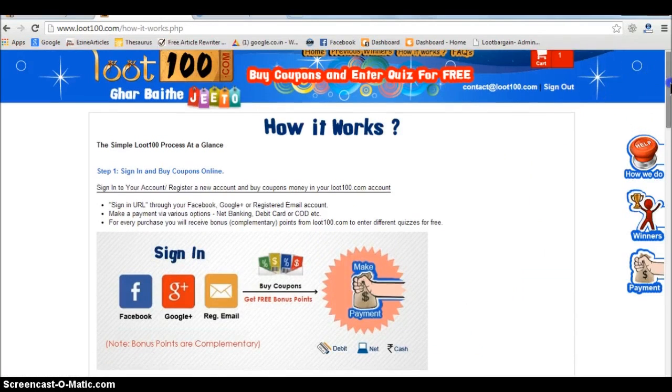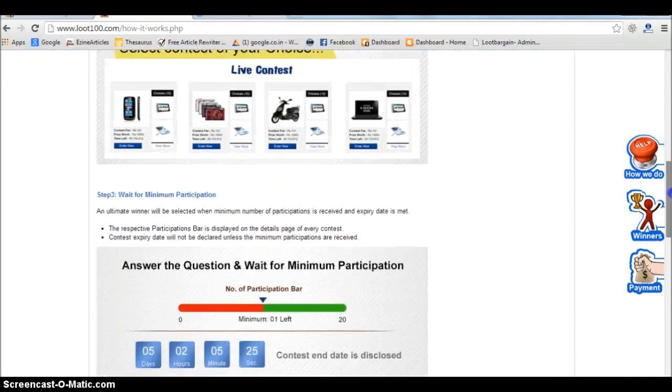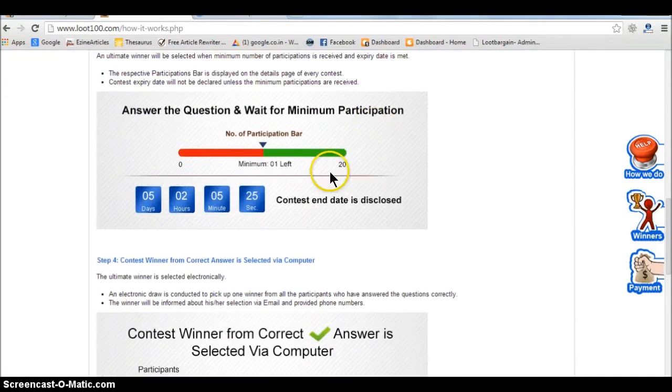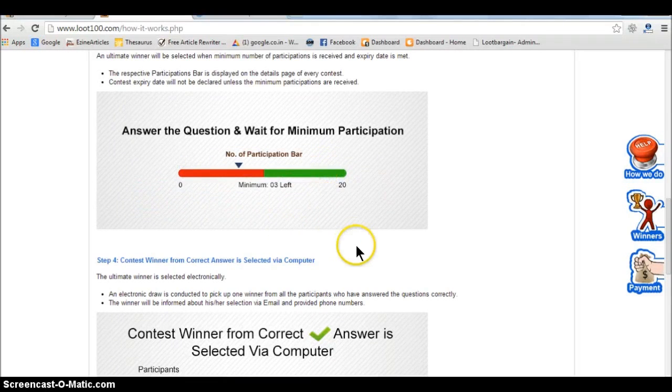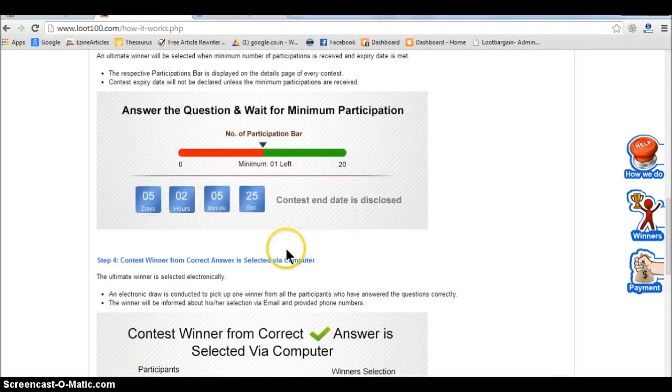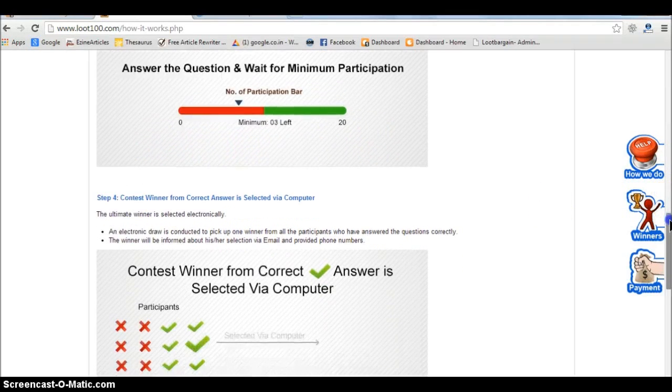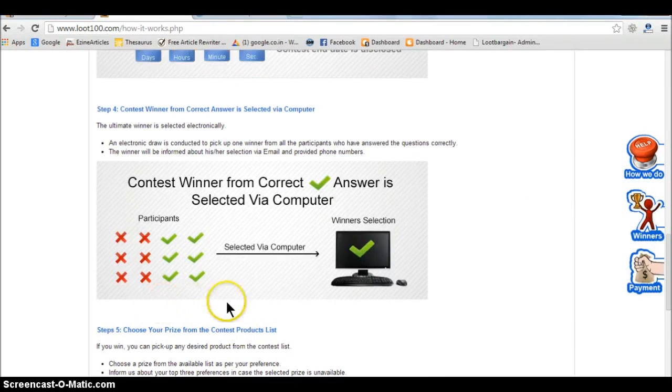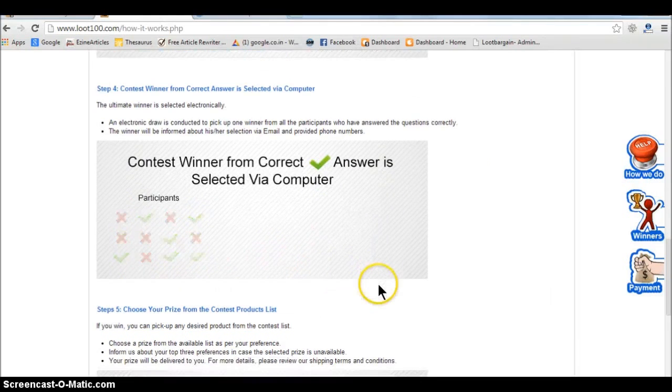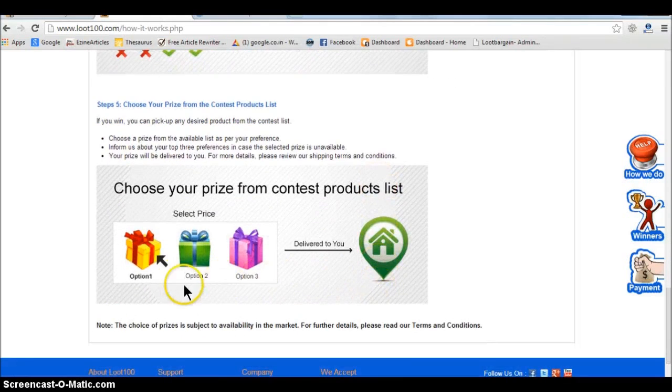Every contest requires a minimum number of participants. Once that bar is met, the closing date of the contest will be declared. From all the correct answers, the system filters out the wrong answers and randomly selects the winners for an unbiased decision. The winner gets the choice of selecting the prize from the options available here, which is then delivered to the winner's doorstep after verification and depending on the shipping conditions applicable.